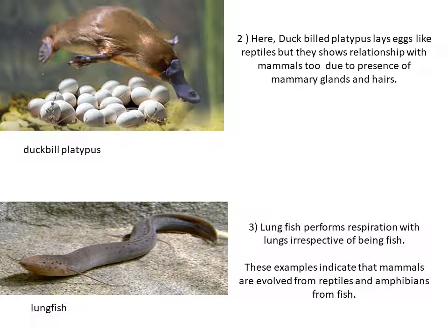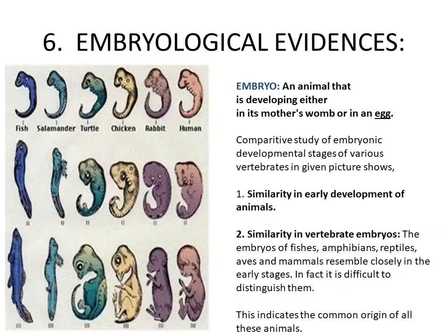Lungfish performs respiration with lungs irrespective of being a fish. As we all know, fish has gills, and with the help of the gills they respire. But in this example, lungfish performs respiration with lungs in spite of being a fish. So these examples indicate that mammals evolved from reptiles and amphibians from fish.